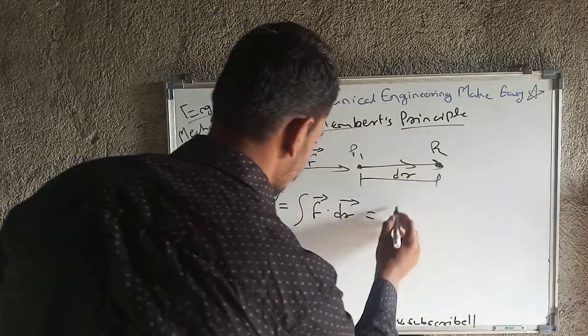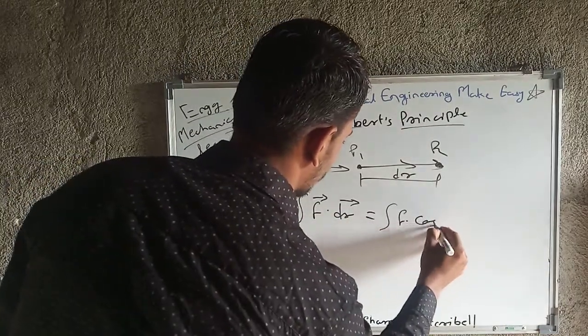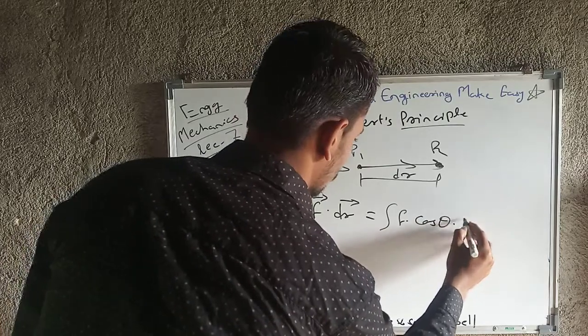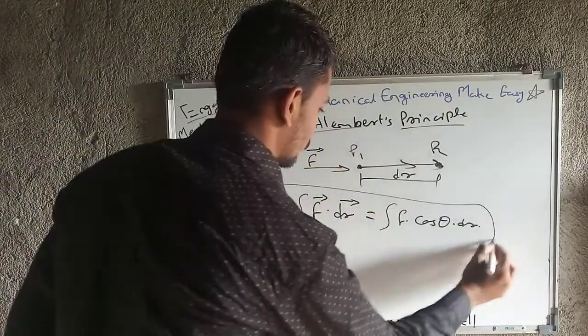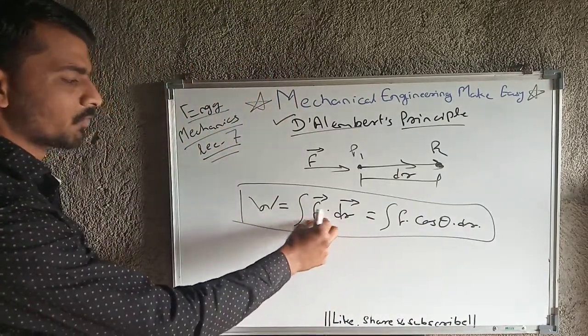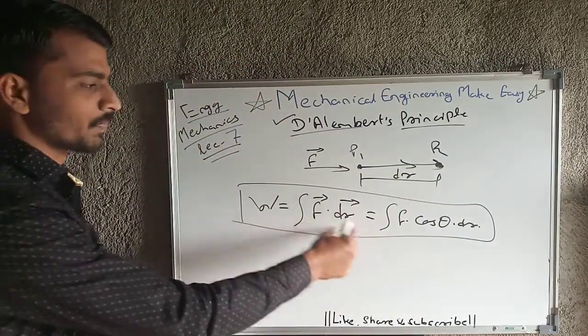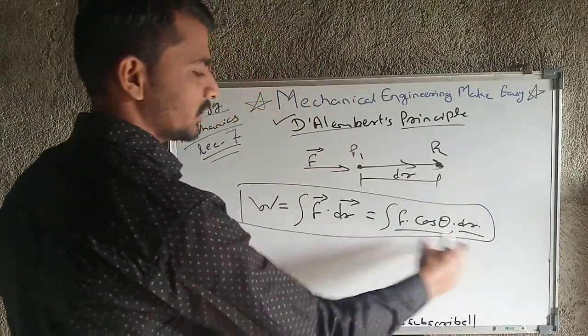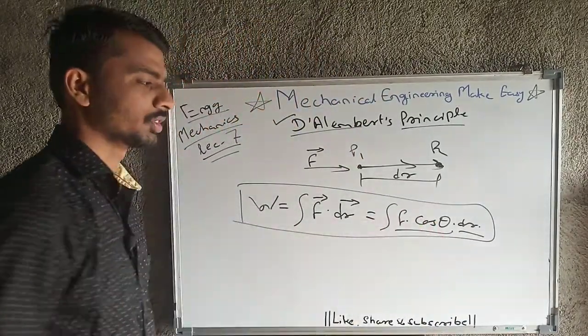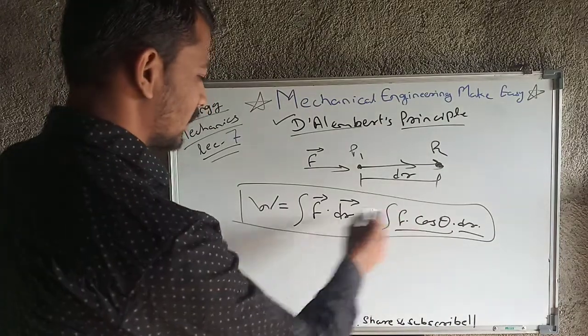So that will become F into cos theta into dr. Okay, so this is also very important, and in that also F bar dot dr bar is the basic equation, and this is the advanced equation. In case of solving numericals, this equation is important, that is F into cos theta into dr. What exactly is F bar?